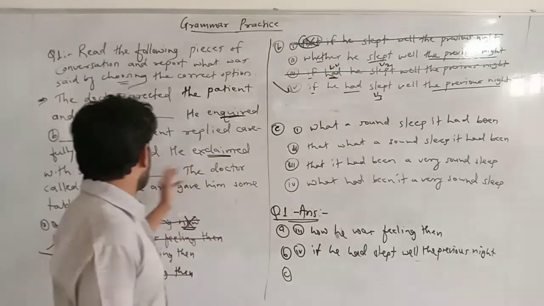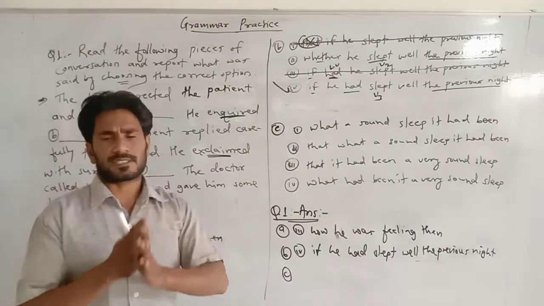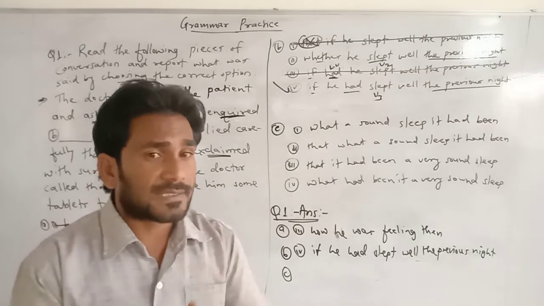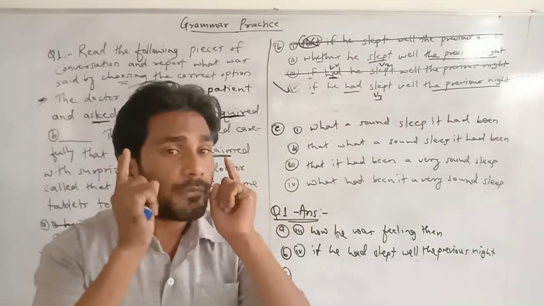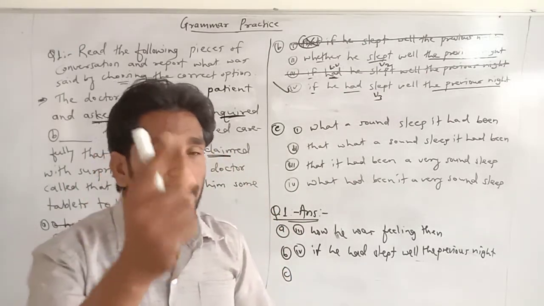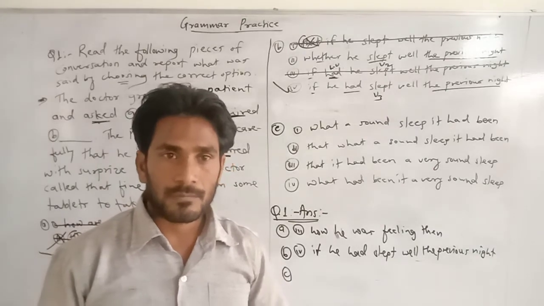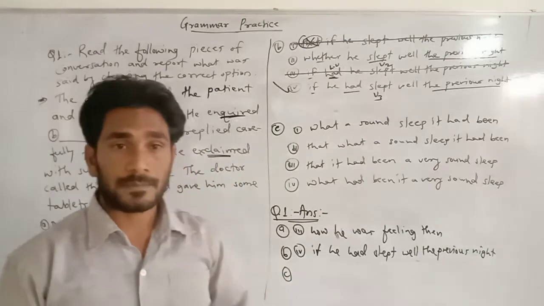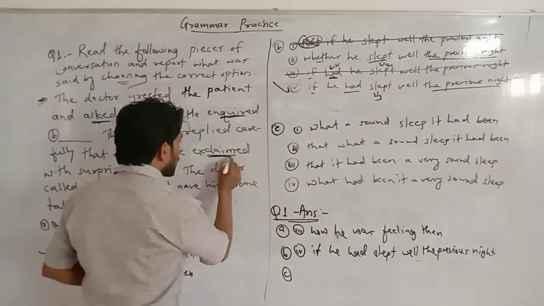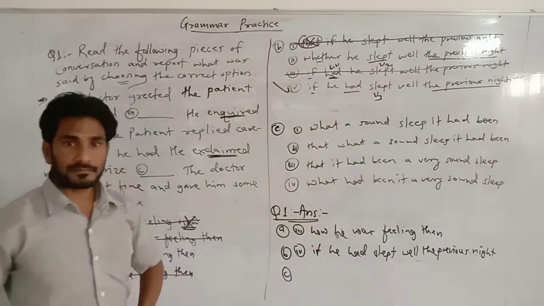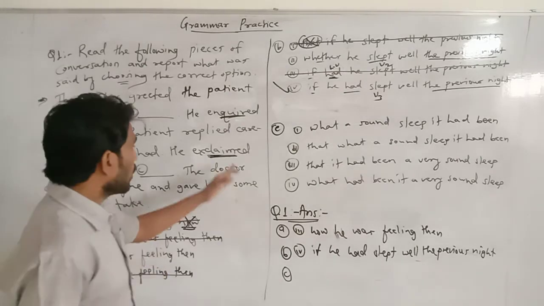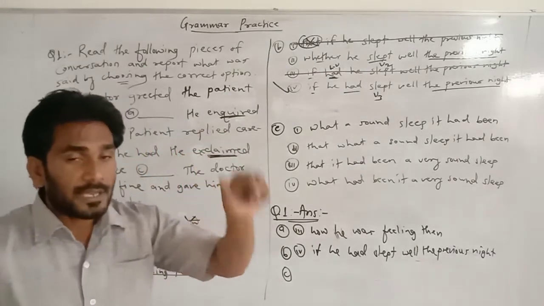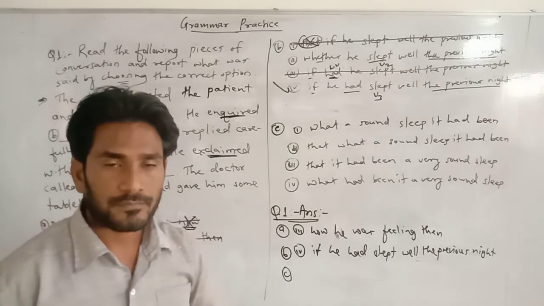This reporting verb makes it clear that the reported speech was an exclamatory sentence, and that's why the reporting verb is there, exclaimed. Got it? So on the basis of that we can understand what type of sentence is within inverted commas.